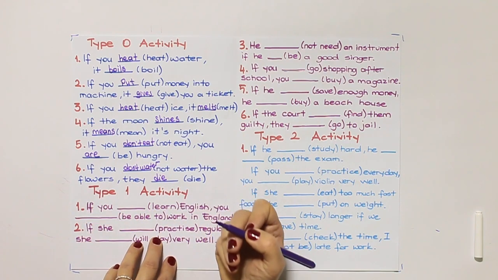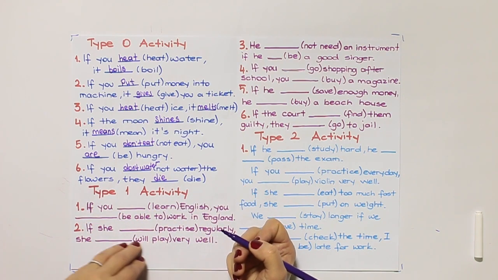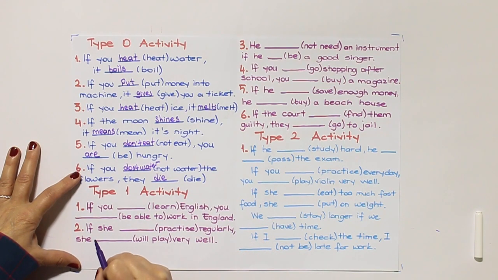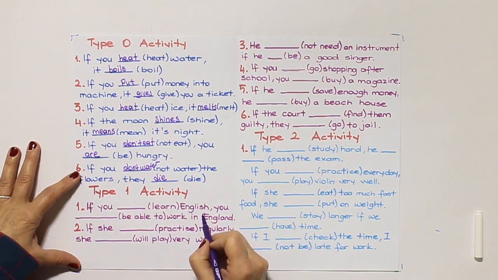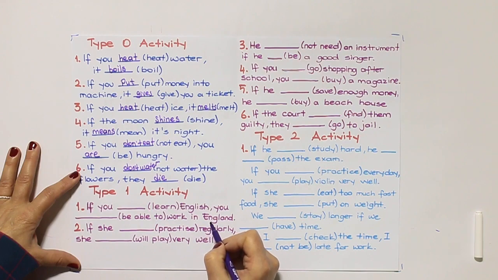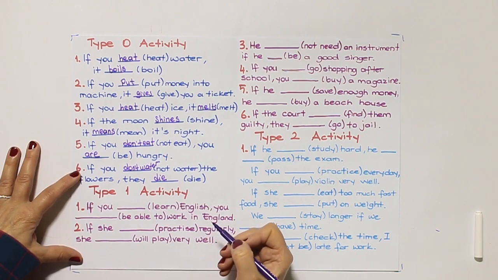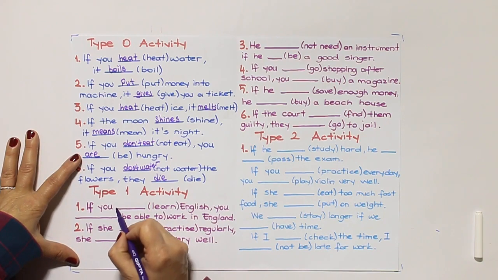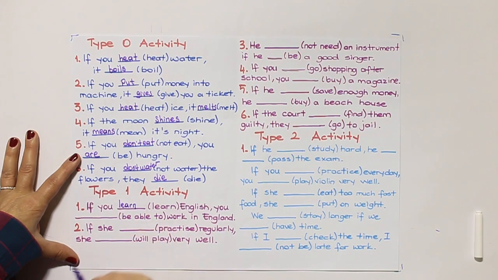Now, type 1 activity. Let's look at number 1. If you learn English, you'll be able to work in England. As you see in type 1 activity, the if clause starts with simple present.